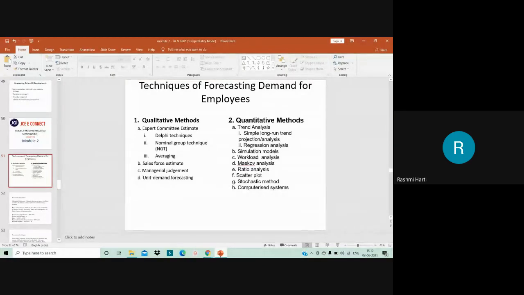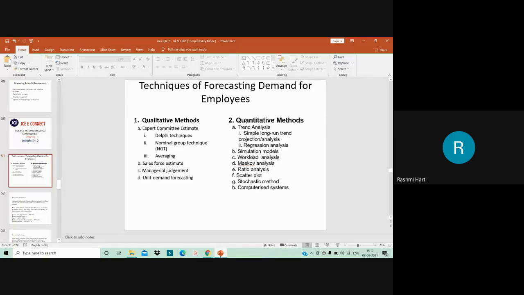Another technique we had is the nominal group technique. It is a method of forecasting wherein the HR requirements are taken into consideration. After individual departments generate estimates of the manpower needed for their department for this particular year, a group brainstorming of experts is done. In this session, all the individuals who have generated estimates interact with each other and finally reach a common decision.